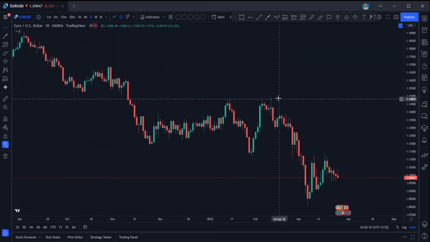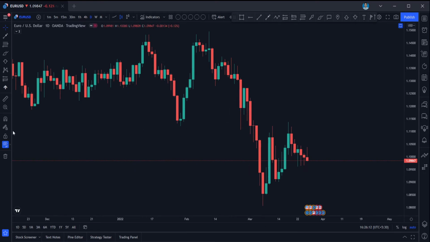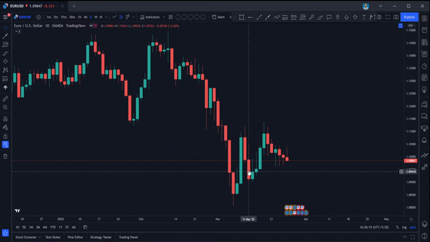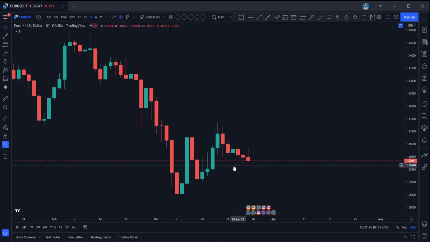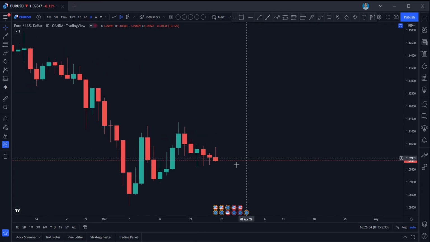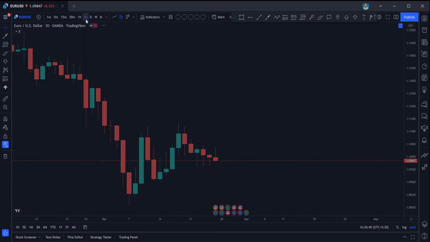EURUSD, guys. EURUSD is in a downtrend, you can see clearly with the 1 hour and 1 day time frame as well. And what we can see here, it tried to move higher, like it is forming a higher high here, and it should have gone up. Like we can see, pretty much good support has been formed here, and it should have formed a big engulfing candle, and it should move up. But what we can see here is it is not able to move up, so most likely it can break this level and it can continue down.